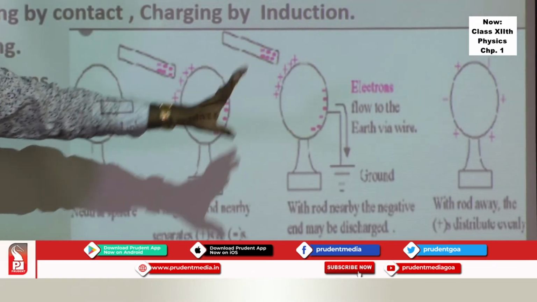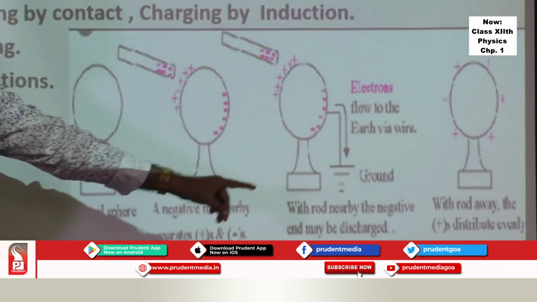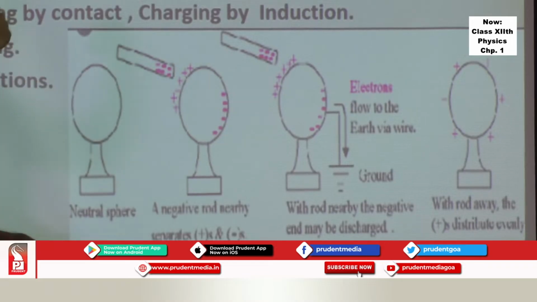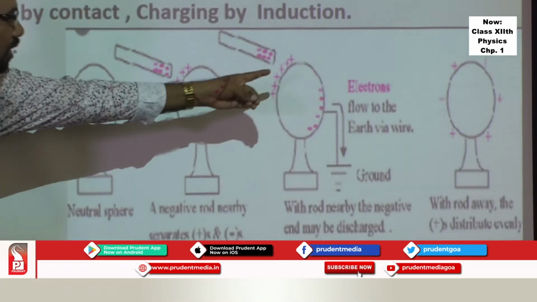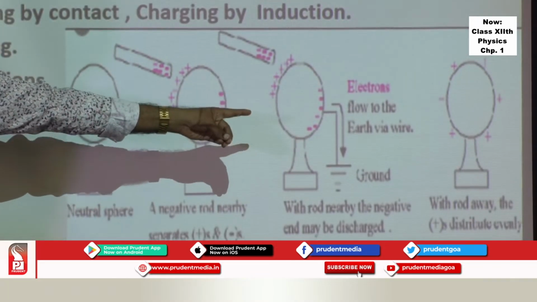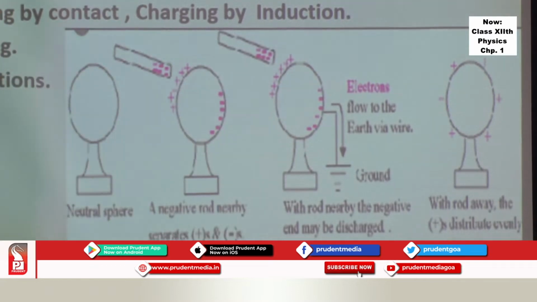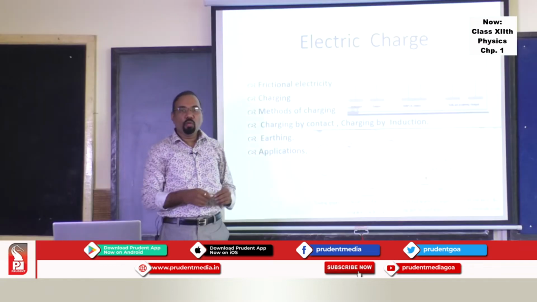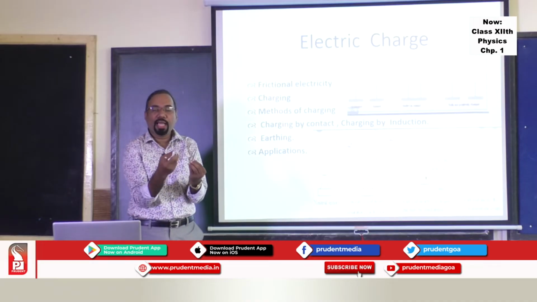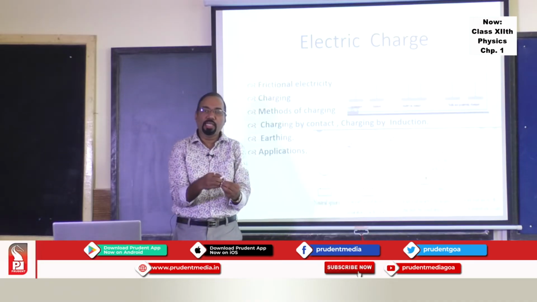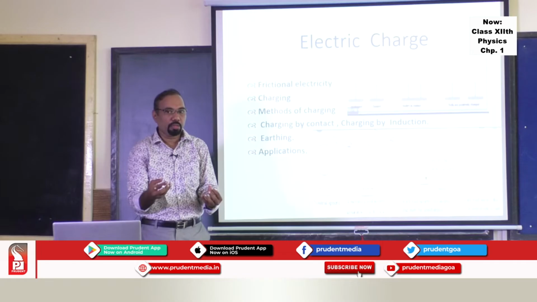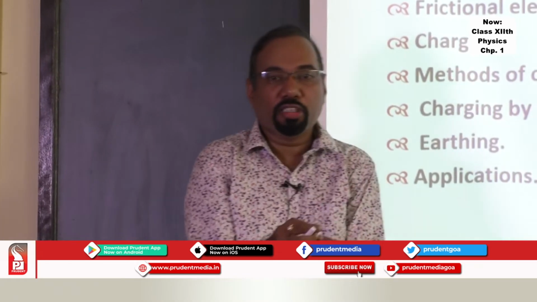Ultimately, if you connect this other end to the earth, electrons from the earth flow to the body and neutralize that side, and you get what is called a negatively charged body. So one can make a positively charged body as well as a negatively charged body.